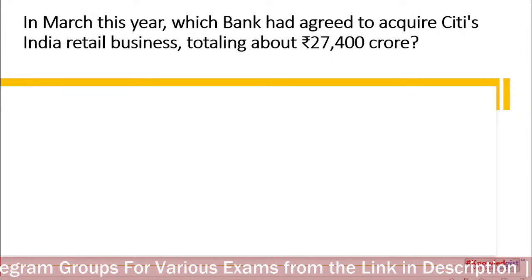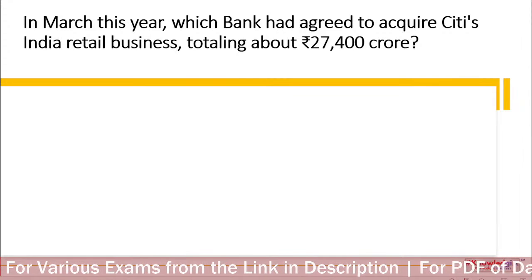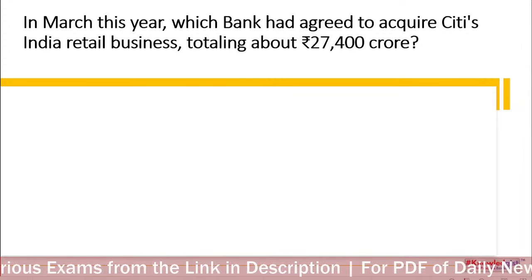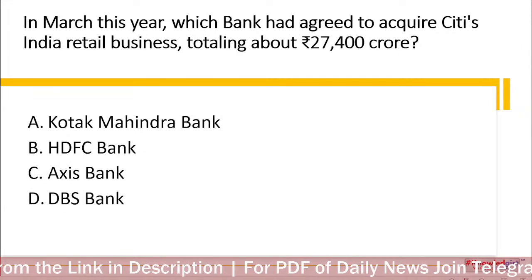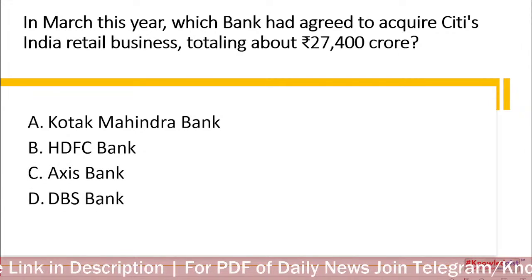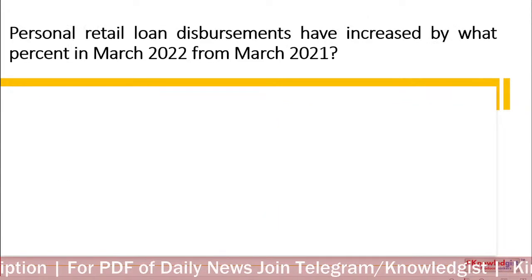It is C, 4.8. In March this year, which bank had agreed to acquire Citi's retail business, totaling about 27,400 crore? Kotak Mahindra Bank, HDFC, Axis, DBS. So just you have to remember who has acquired it. It is Axis who acquired Citi's India business.